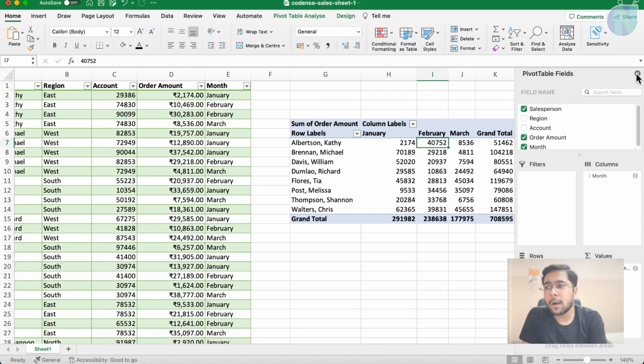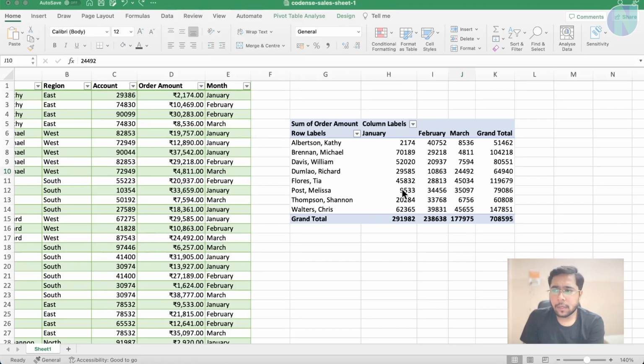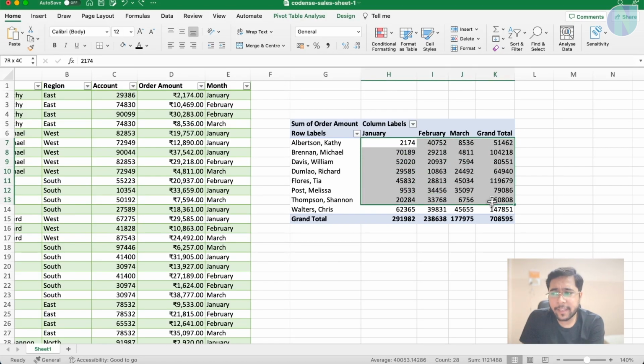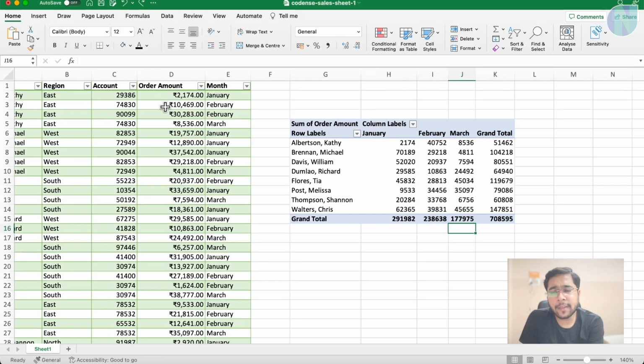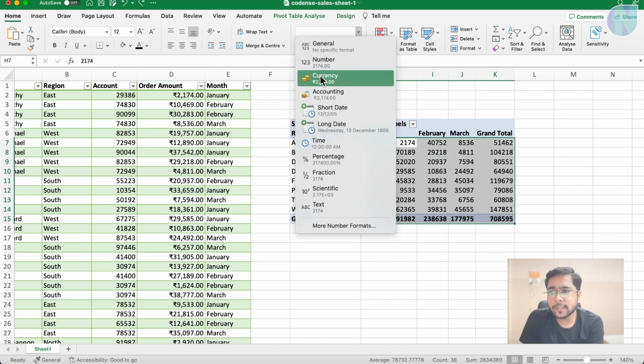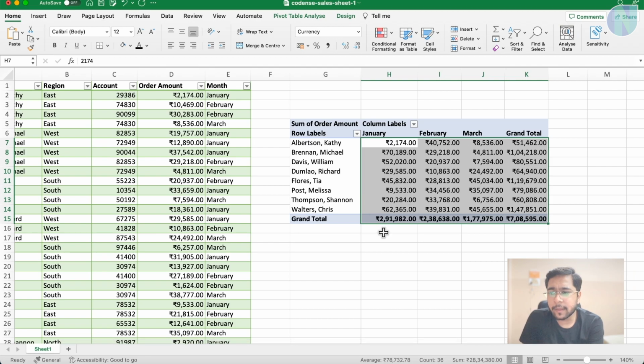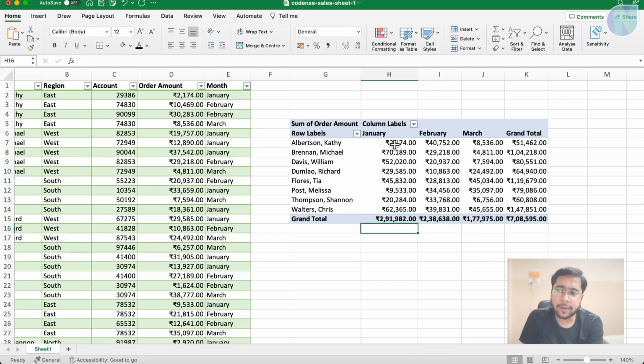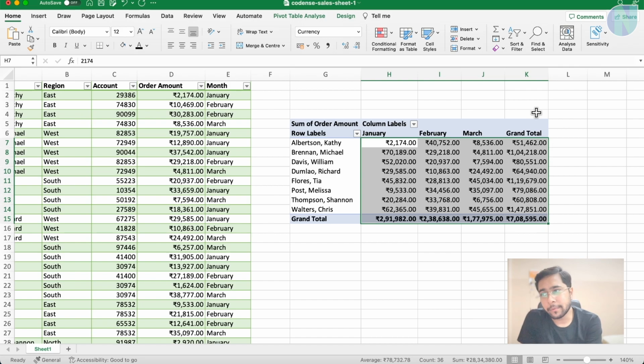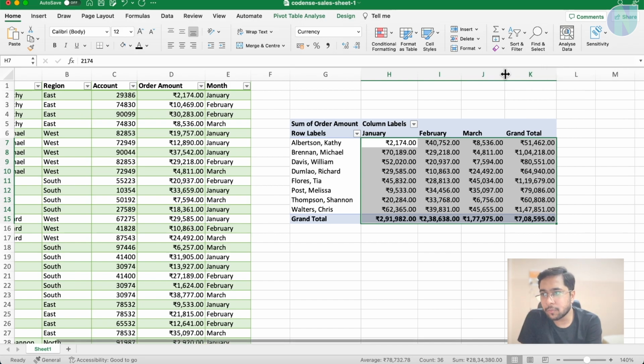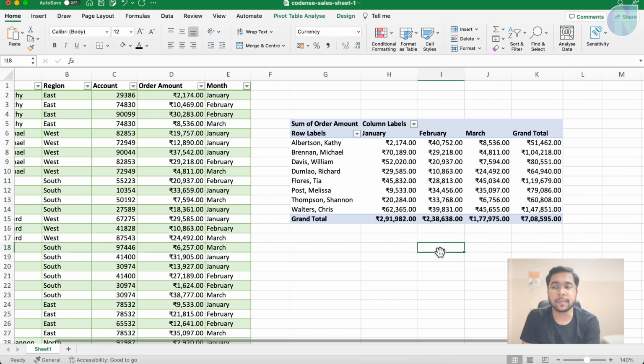So this is how a pivot table works. Now these values are not coming in the correct format. Like here you can see there is a currency symbol coming up. So I can select this and go to currency, and you can see now that the rupee symbol is coming up, and it looks more beautiful for us. You can change the width to make it more clear and visible.